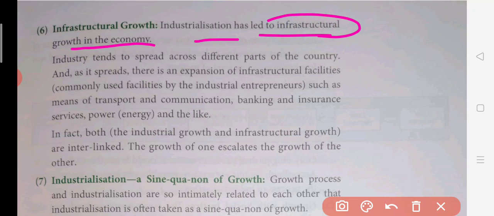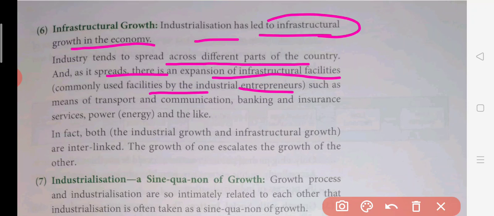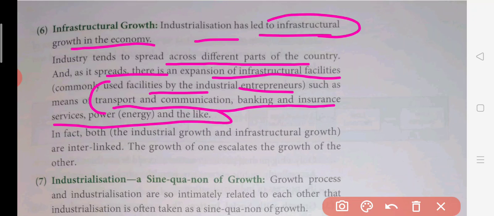So how does this infrastructure growth depend on industry? Industries tend to expand all across the country. As they spread, there is expansion of infrastructural facilities, commonly used by industrial entrepreneurs, such as means of transport and communication, banking, insurance, power service, and the like. So all these things, transport, communication, banking, insurance, service, power, electricity, come when industries are there